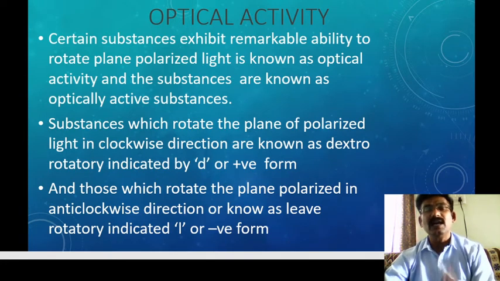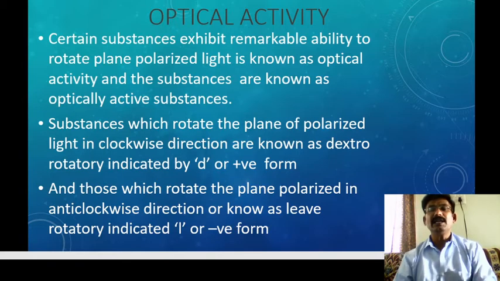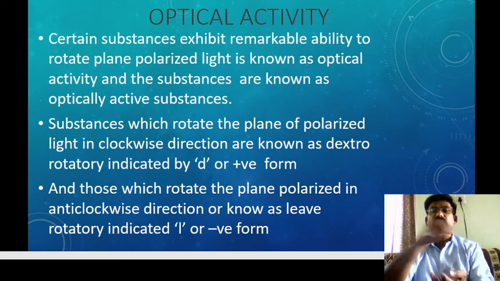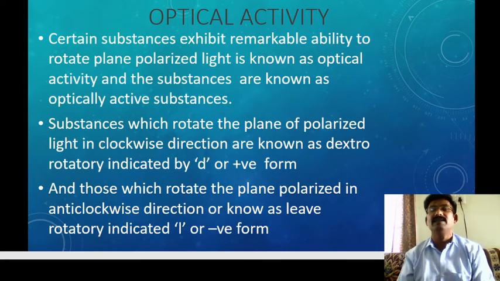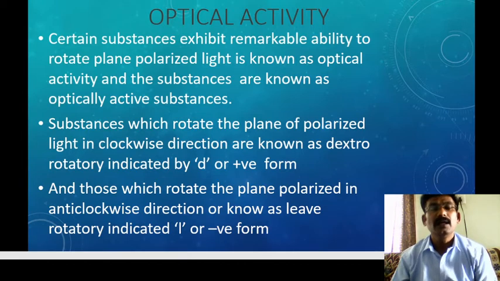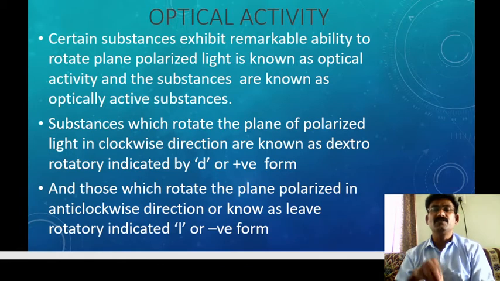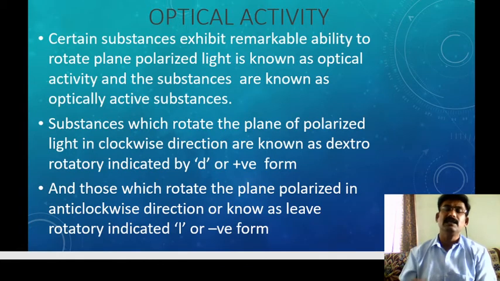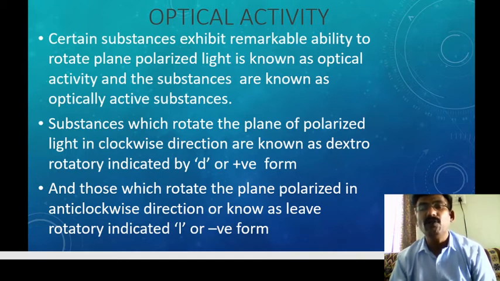D is dextro and L is levo. The substance which rotates the plane polarized light towards the right side, the clockwise direction, is dextrorotatory, and the one which rotates it in the anti-clockwise direction is known as levorotatory.